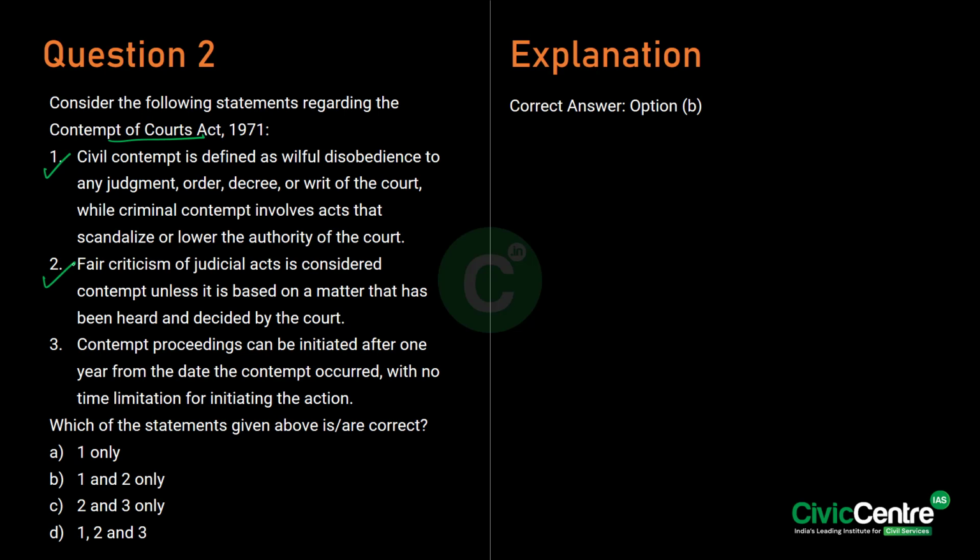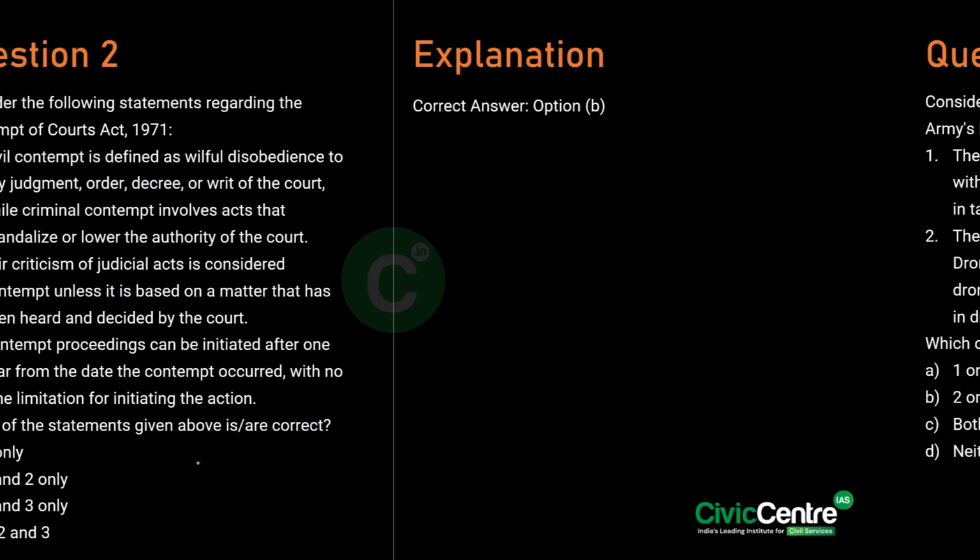In criminal contempt cases, the proceedings are typically heard by a bench of 2 or more judges, and punishment may include imprisonment up to 6 months or a fine. The appeals against contempt orders can be made to higher benches or the Supreme Court, and contempt actions must be initiated within 1 year. So this third statement is wrong, and the correct answer is option B, which is 1 and 2 only.